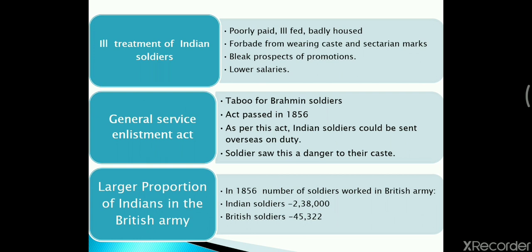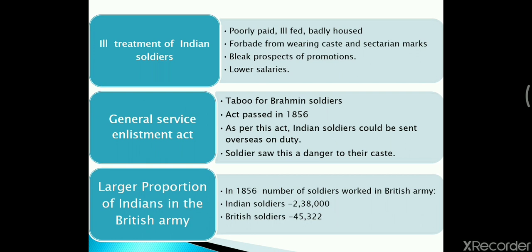The large proportion of Indians in the British Army. Now, this point was the positive point which we find in the revolt of 1857, because if we see the Indian soldiers and army, or the British soldiers and army, the number of Indian soldiers was much more as compared to the British soldiers.